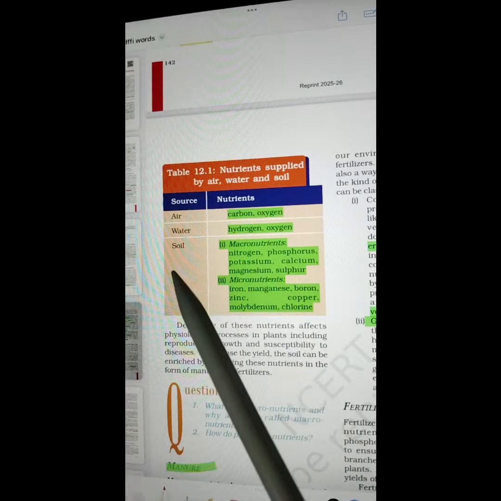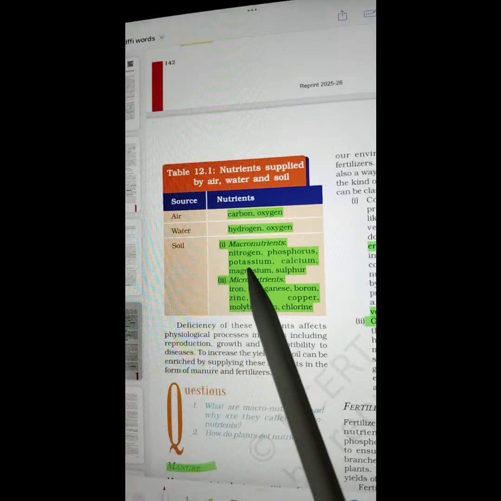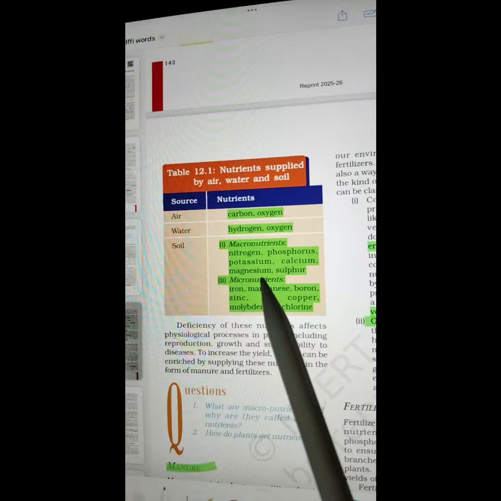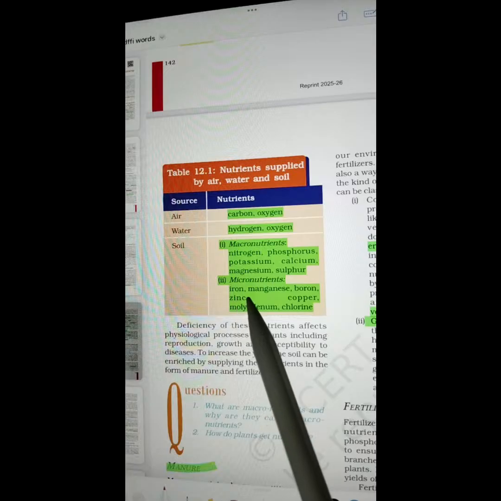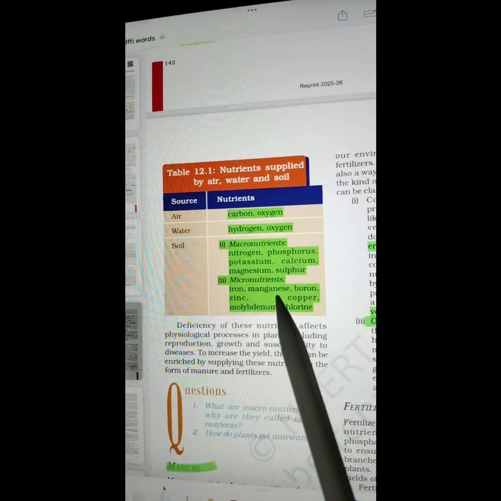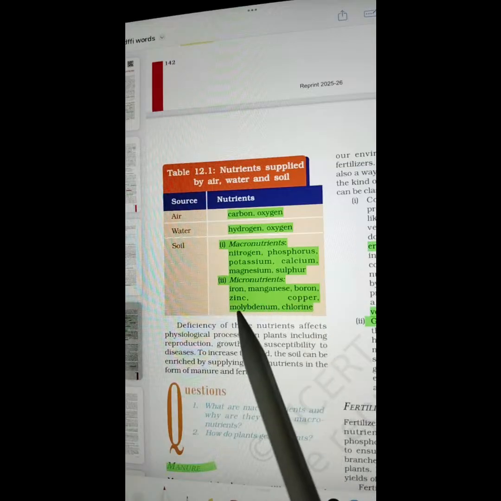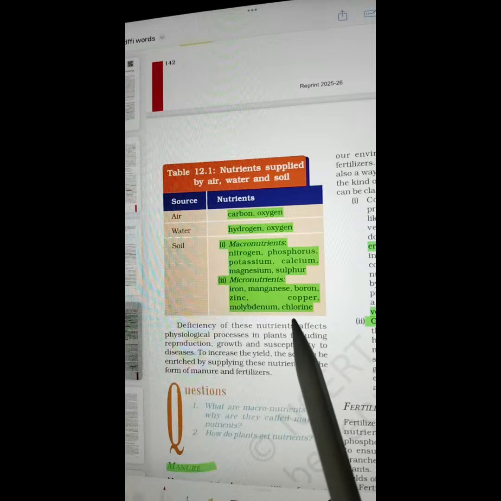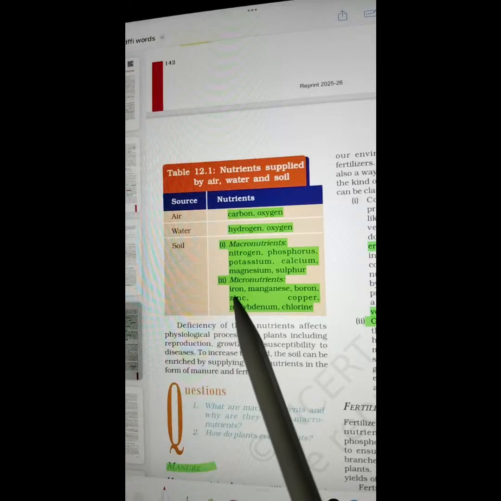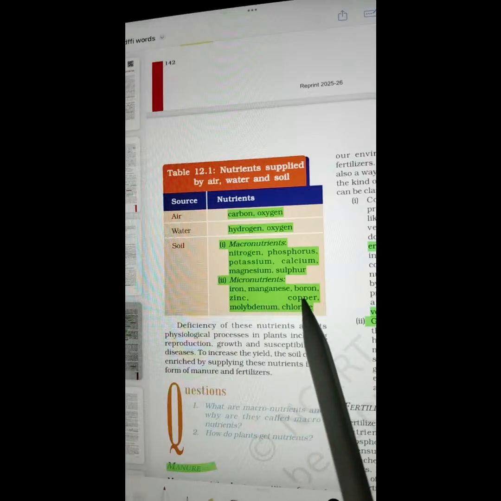Macronutrients that a plant gets from soil are nitrogen, phosphorus, potassium, calcium, magnesium, sulfur. Micronutrients that a plant gets from soil are iron, manganese, boron, zinc, copper, molybdenum, chlorine. So let's say the names of micronutrients once again: iron, manganese, boron, zinc, copper, molybdenum, chlorine.